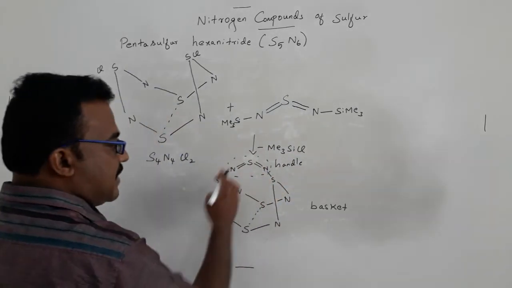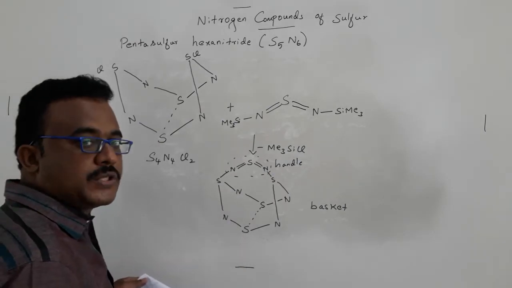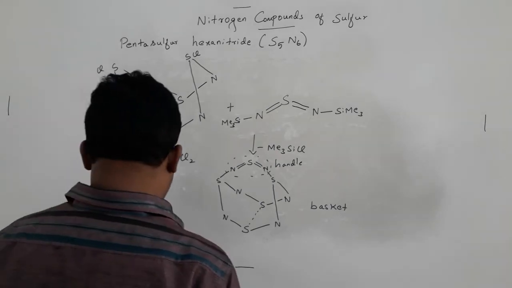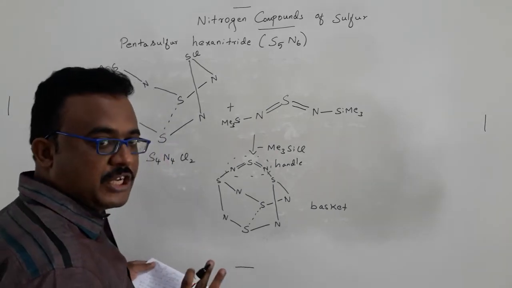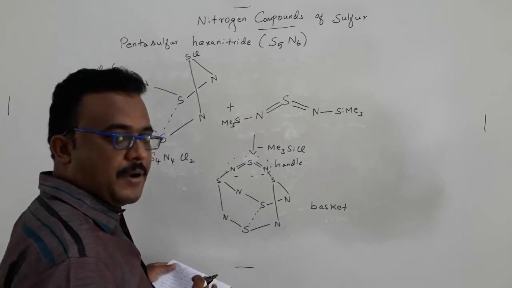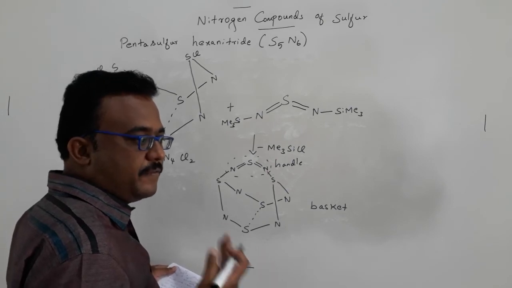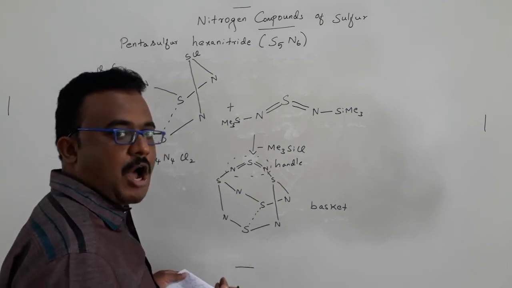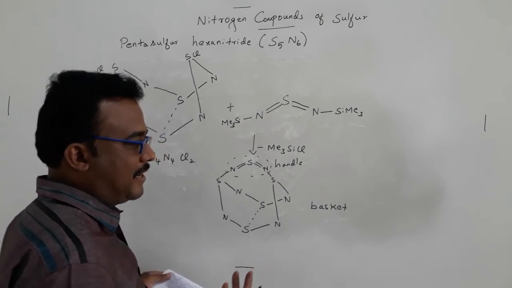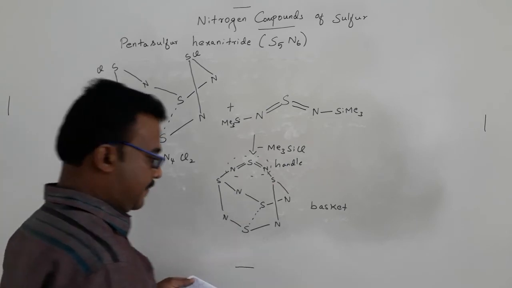Another thing is that because of its very nitrogen-rich content, it is a kind of explosive nitride. It is stable at room temperature. If you store this compound in an inert atmosphere, it is stable. But once the inert atmosphere is removed, if a sufficient amount of oxygen is available, it can readily undergo explosion.